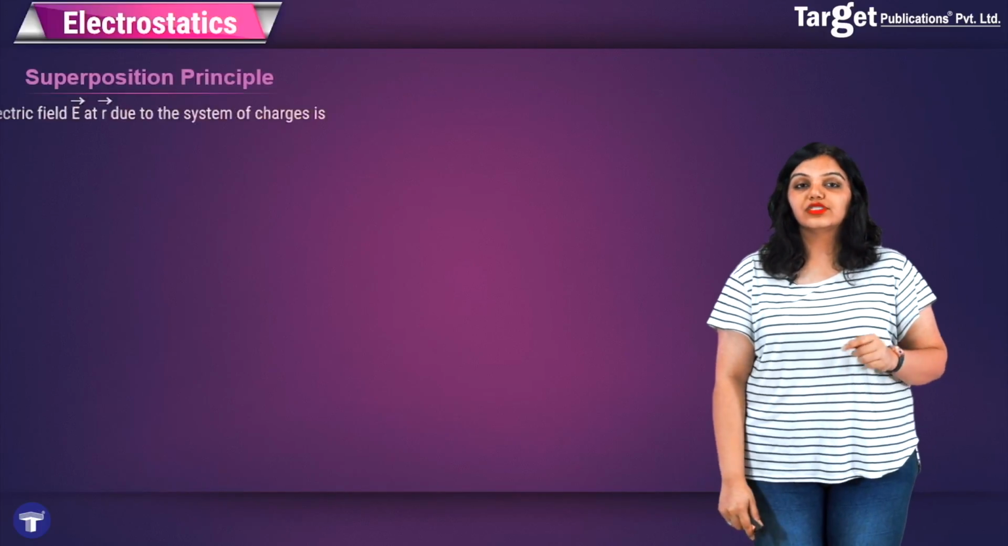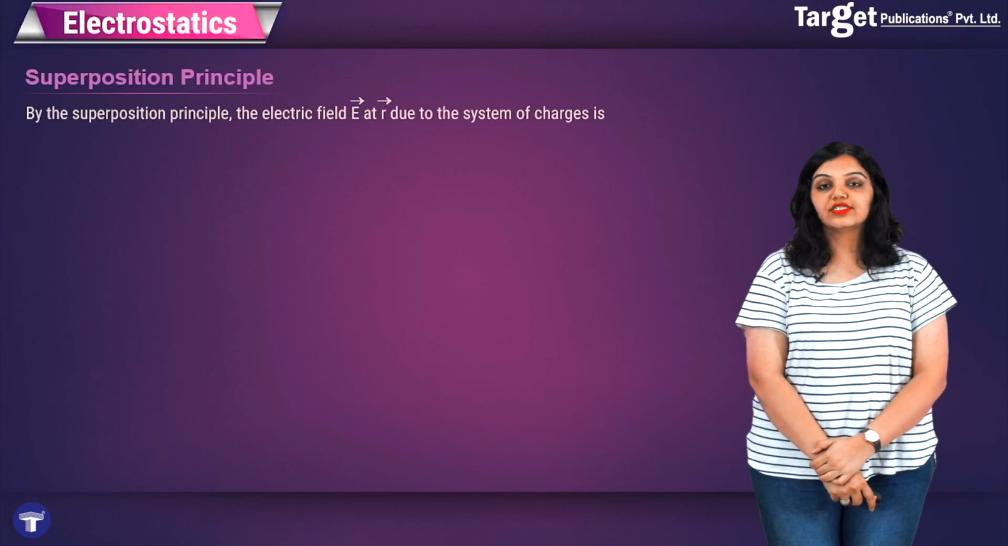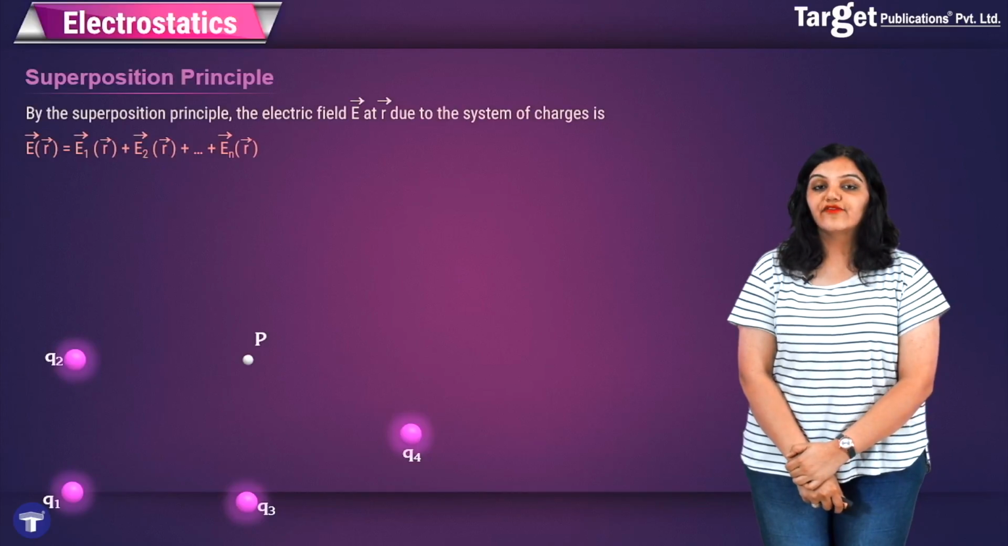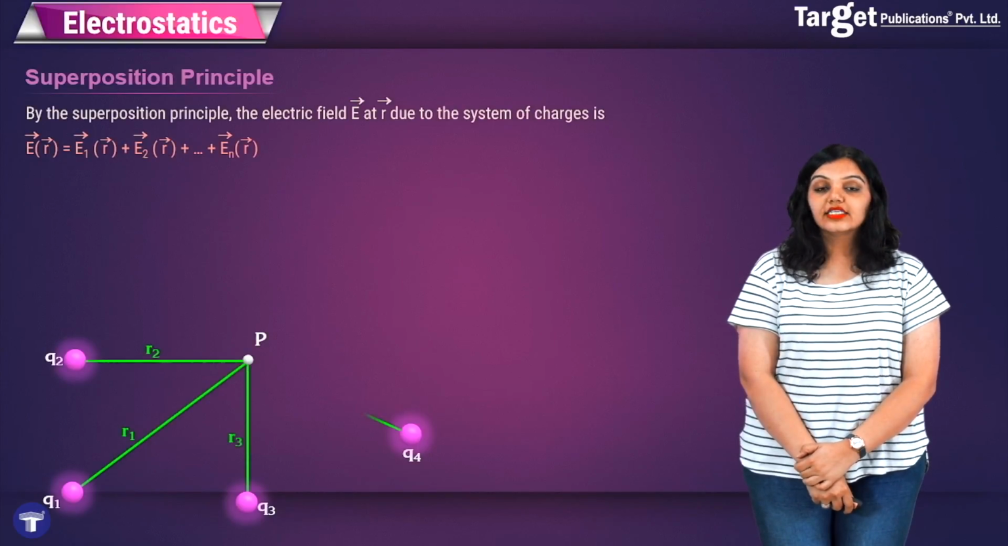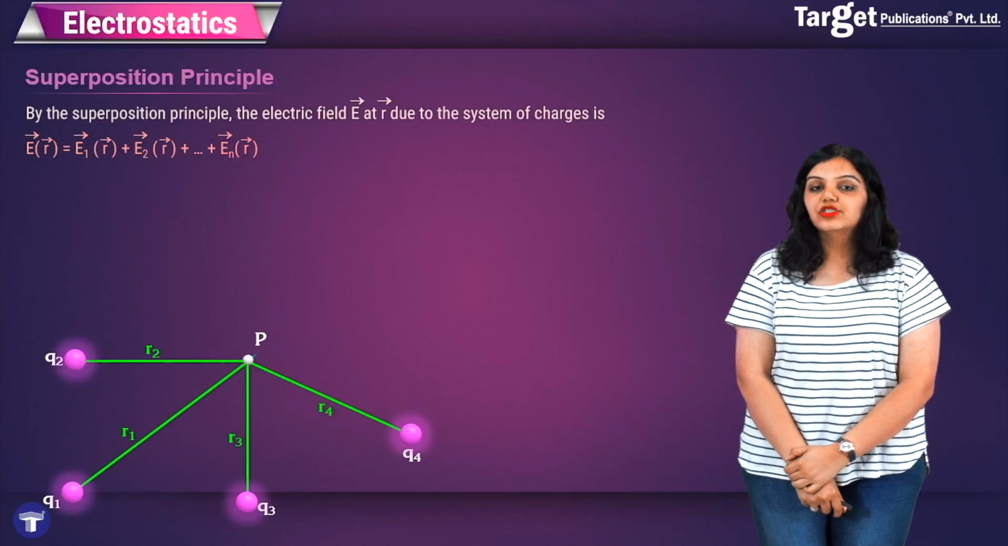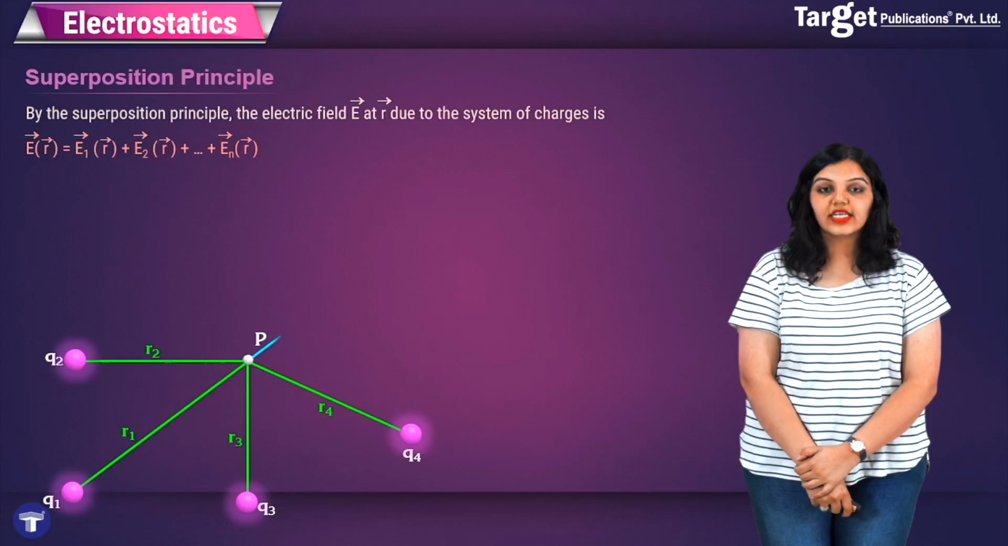Finally, I also want to say that electric field also follows the superposition principle just like the force does. So in this case, if I had 4 charges and I had to find out the total electric field acting at point P, then what I would do is find out the electric field on point P due to the first charge, that is E1.